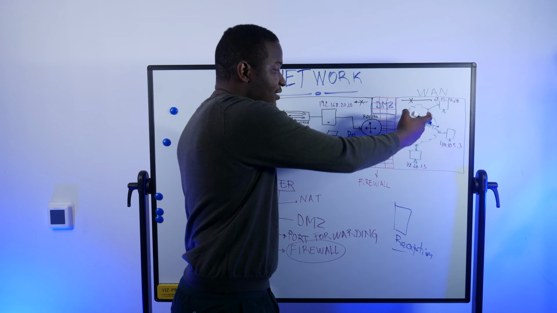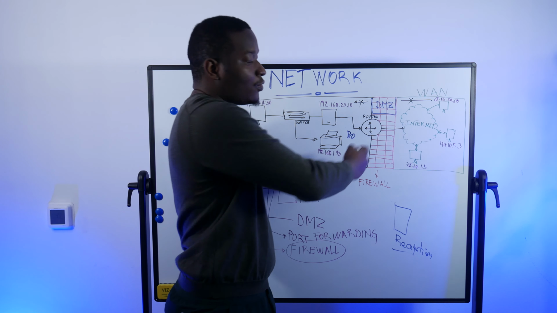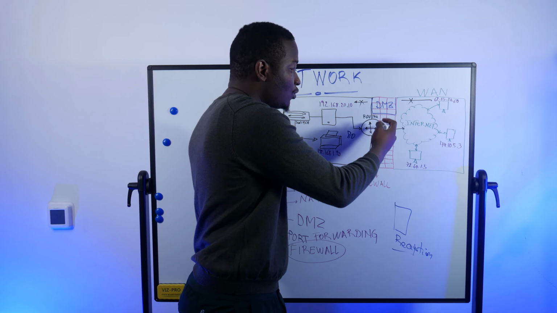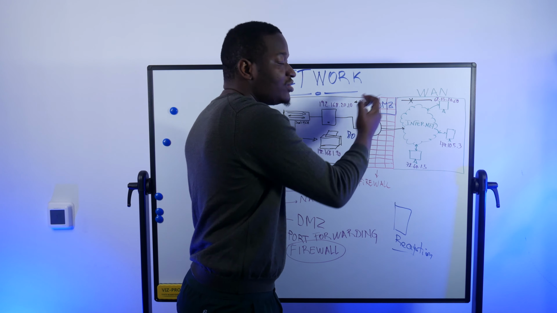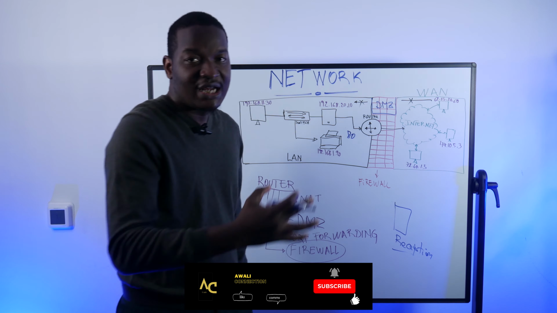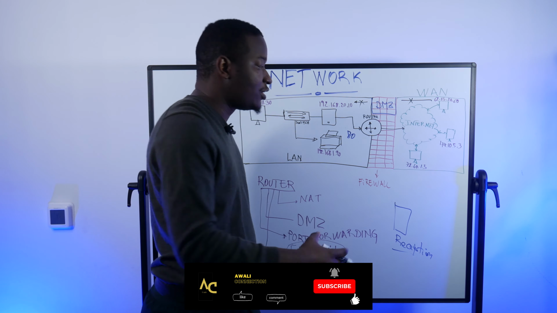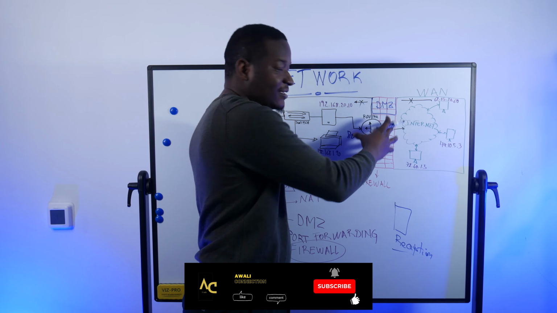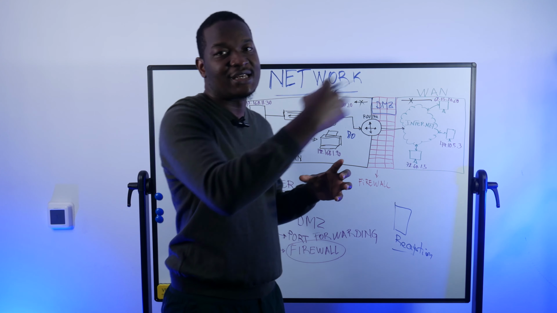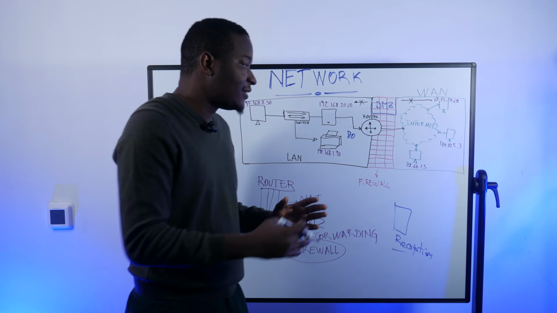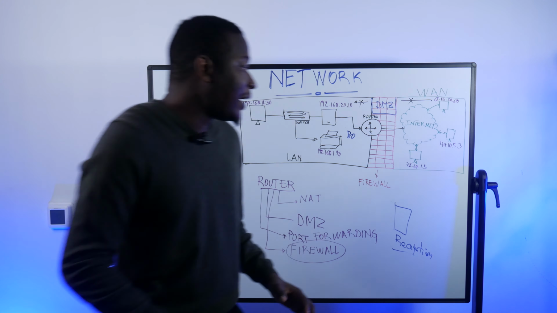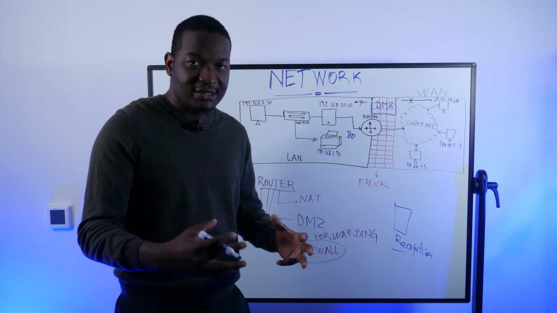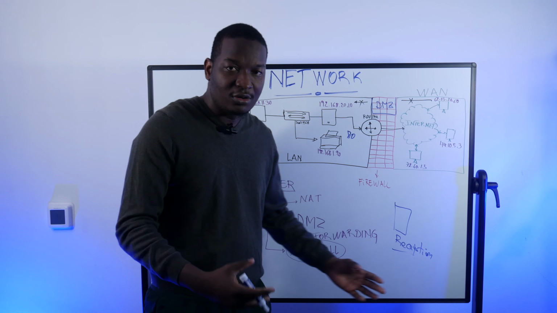So this device is going to make a request to our router, and the router is going to allow this communication through the DMZ. We need to set up some devices that stay in our DMZ, and from there, these devices can talk to another device outside of our LAN. That's the biggest concept of DMZ. And we can simply correlate it, as I said, to a reception at a school.